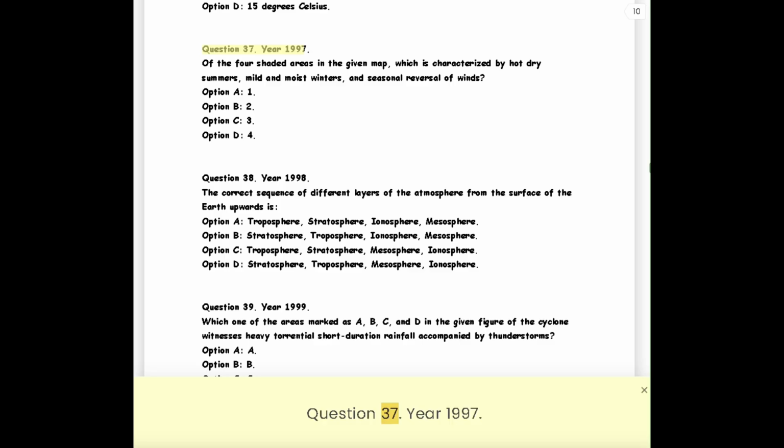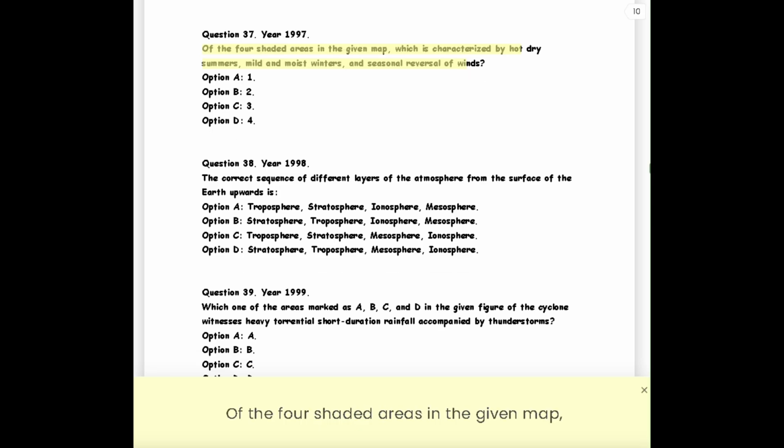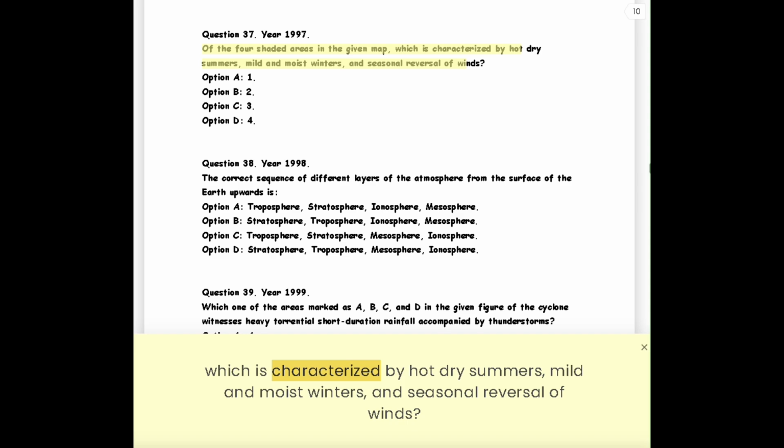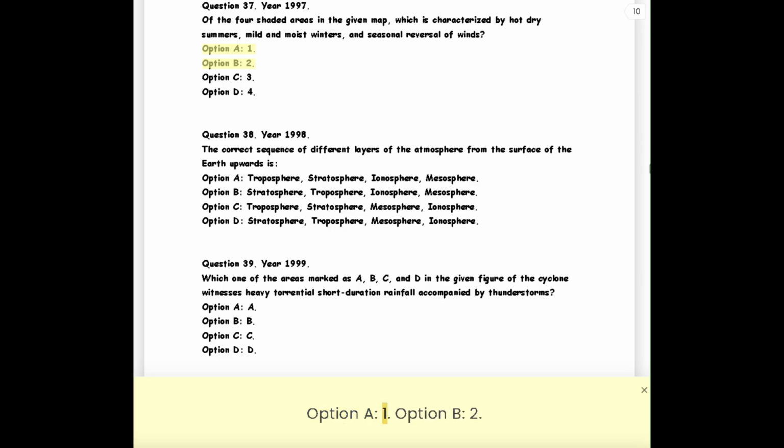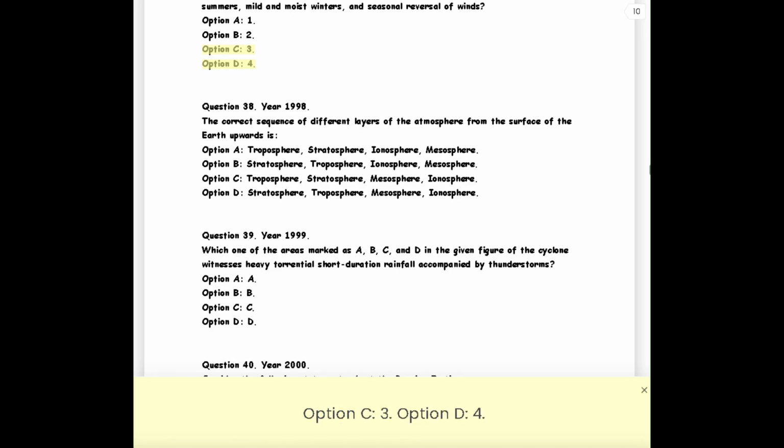Question 37. Year 1997. Of the 4 shaded areas in the given map, which is characterized by hot dry summers, mild and moist winters, and seasonal reversal of winds? Option A 1, Option B 2, Option C 3, Option D 4.